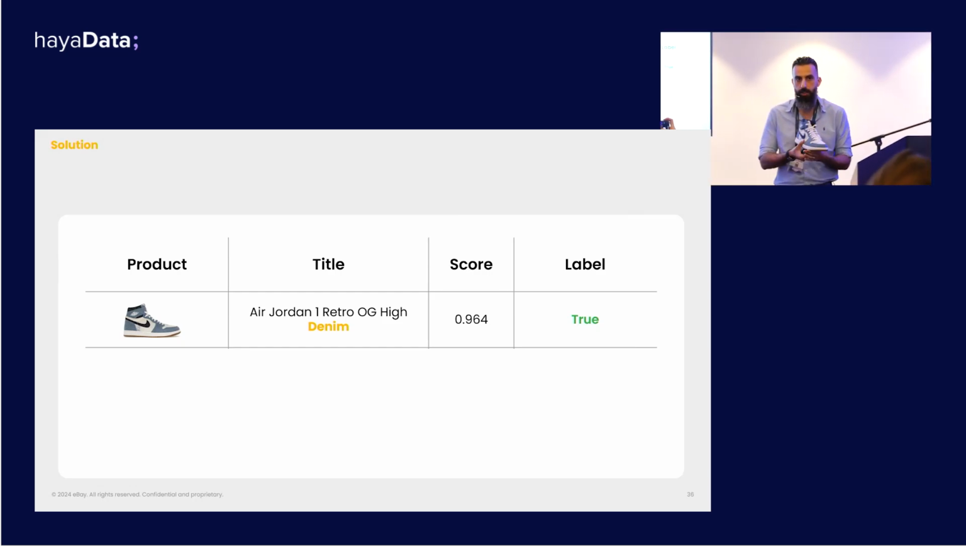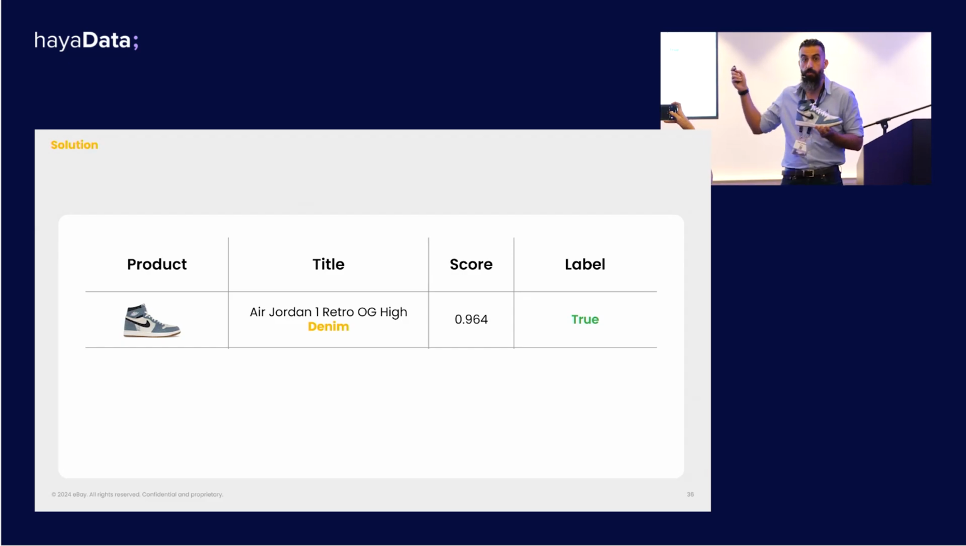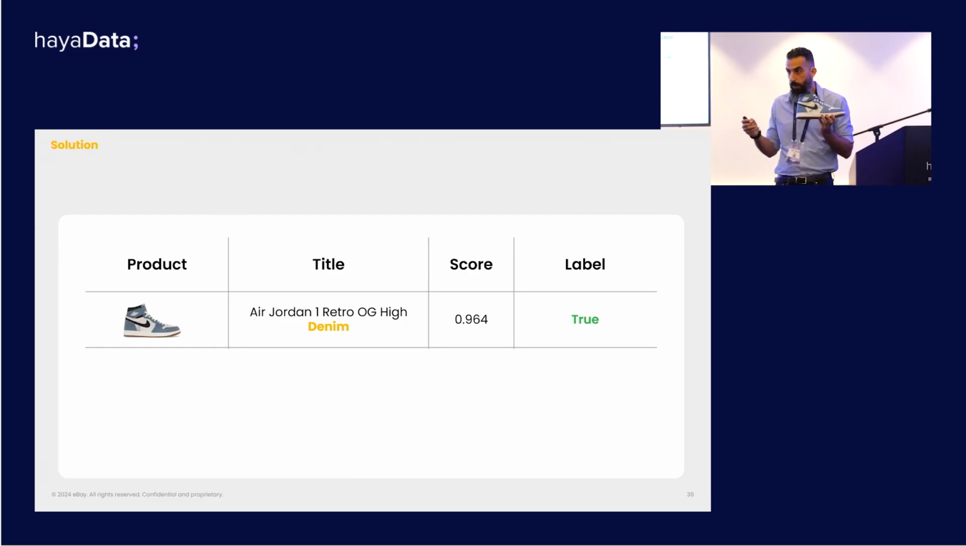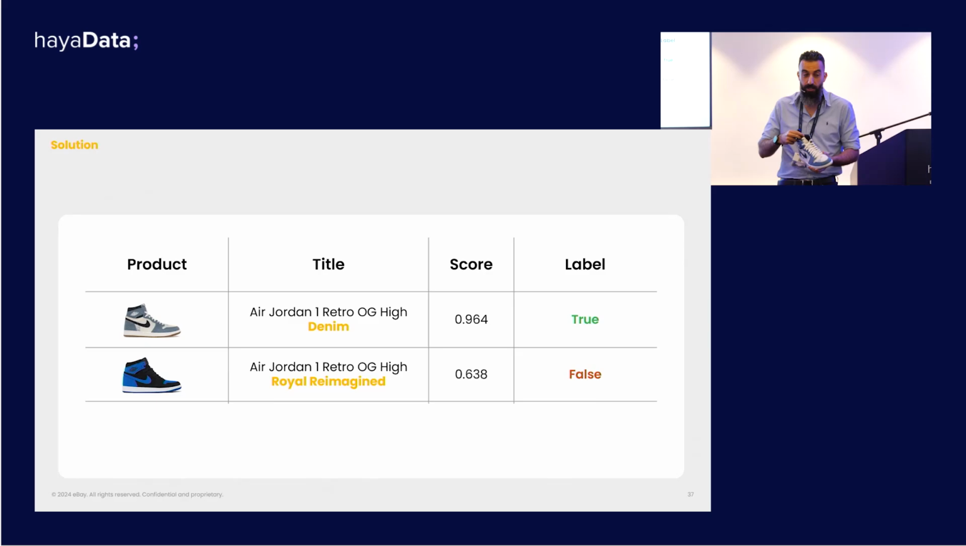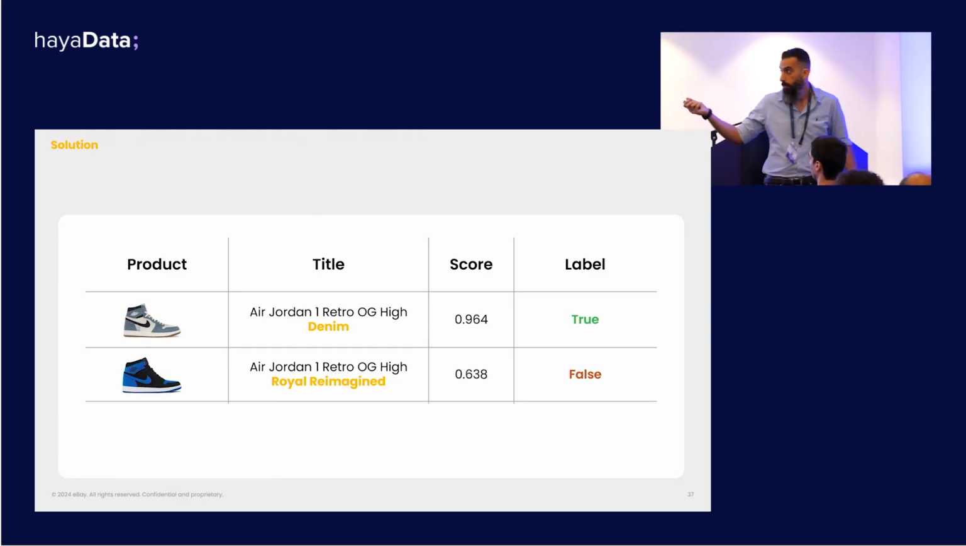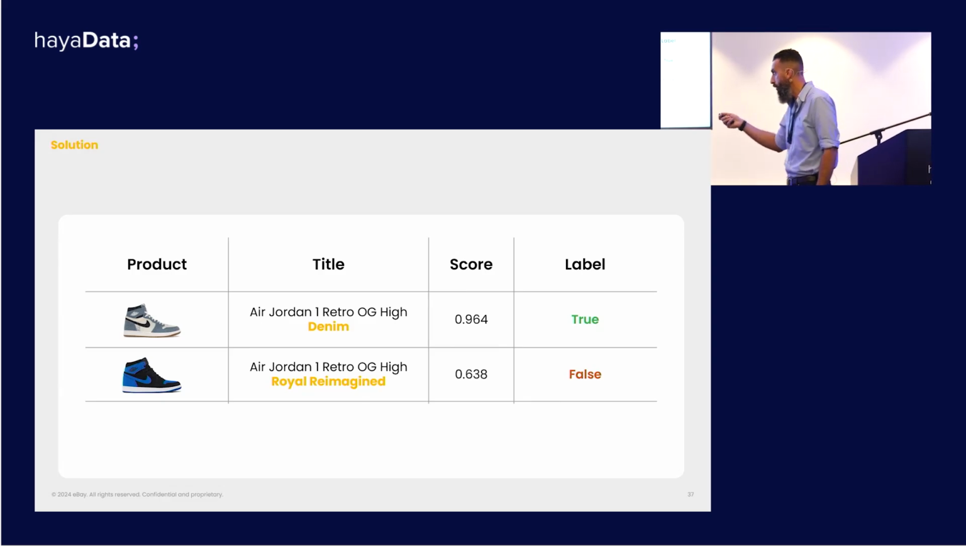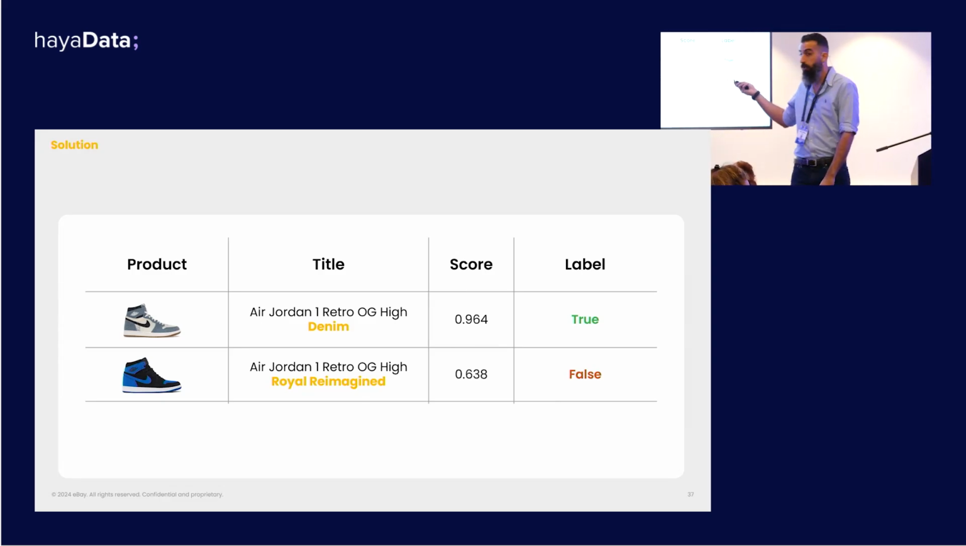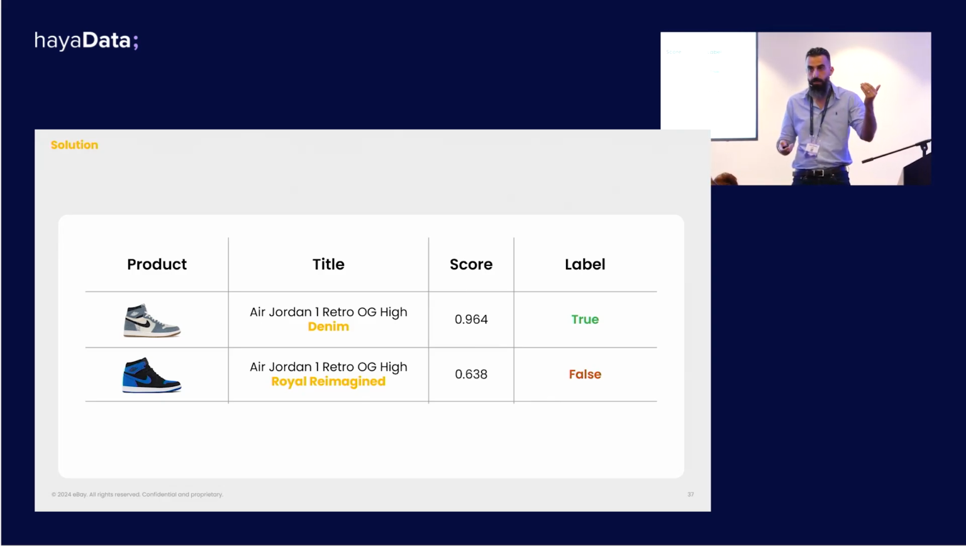So if we take the correct product, it will receive a score that's really, really close to 1. And remember that it's not exactly 1 due to the inherent noise that existed in the item's description in the first place, right? If we take another product that's really similar, it has the same brand, the same model, but it contains other secondary features, like its color, for example, then it will receive a score that's significantly higher than 0, but is not the highest one on the list of candidates.